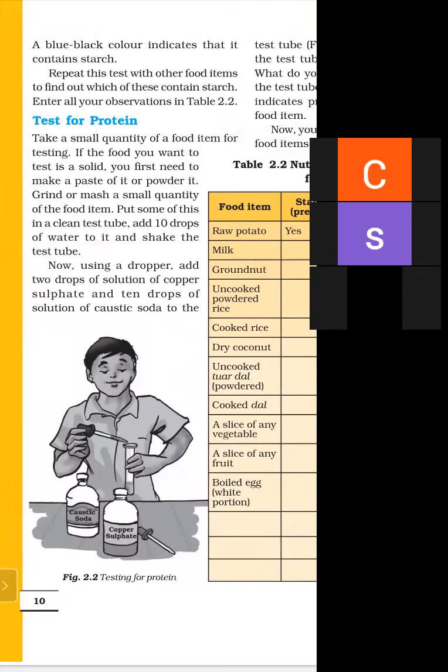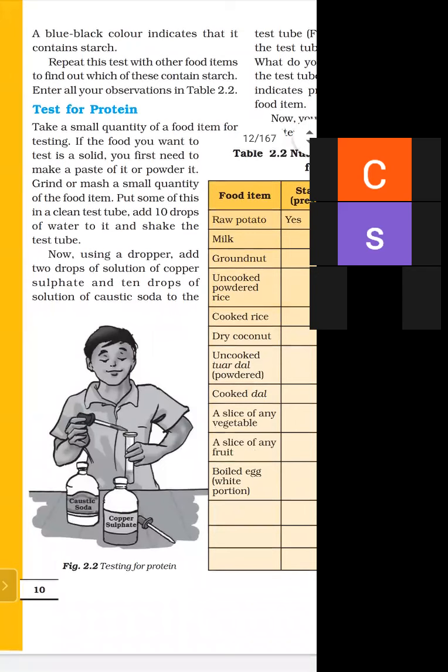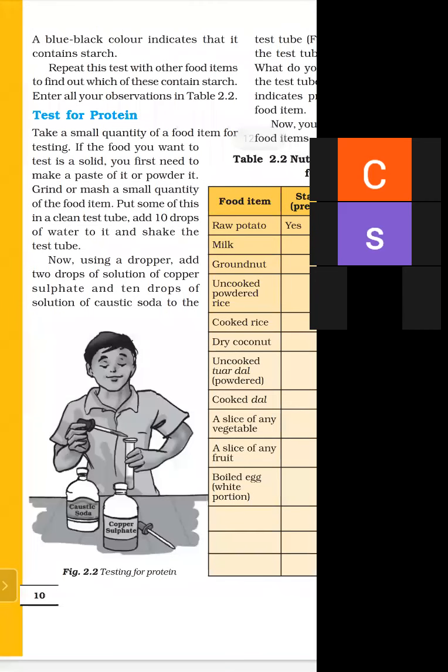Suppose we have a dal. This is solid, so firstly you need to make a paste or powder of it. So suppose we take a dal and we powder it with the help of a mortar and pestle. Mortar and pestle is the instrument for pasting and powdering the material, and it is available in our chemistry lab. Grind or mash a small quantity of the food item.